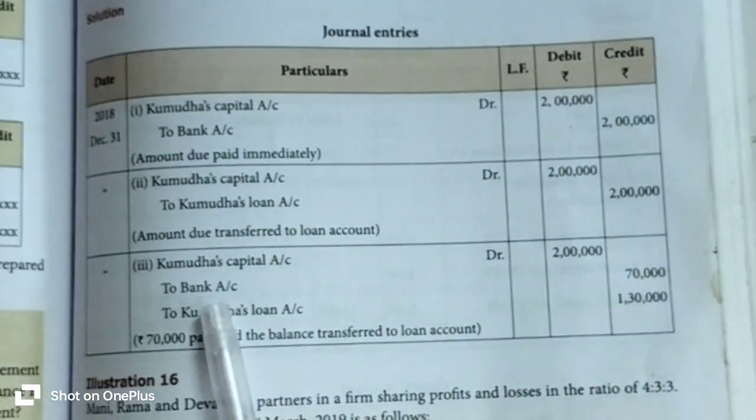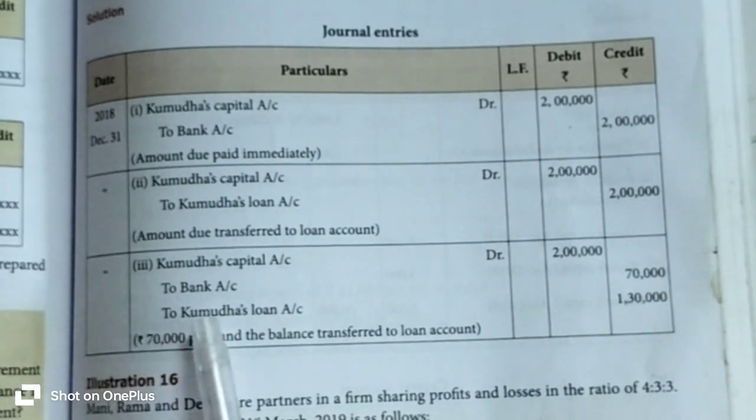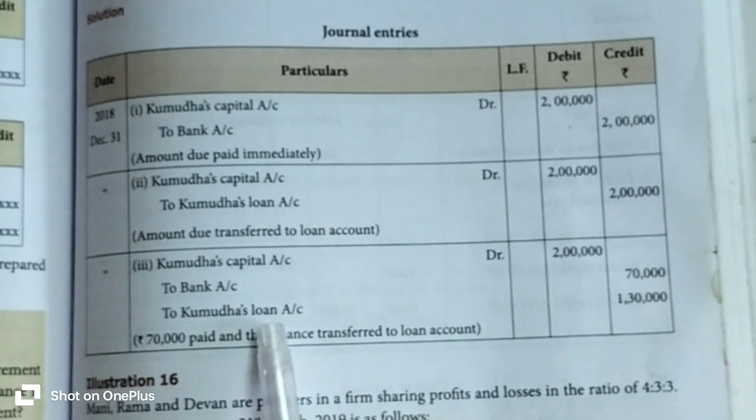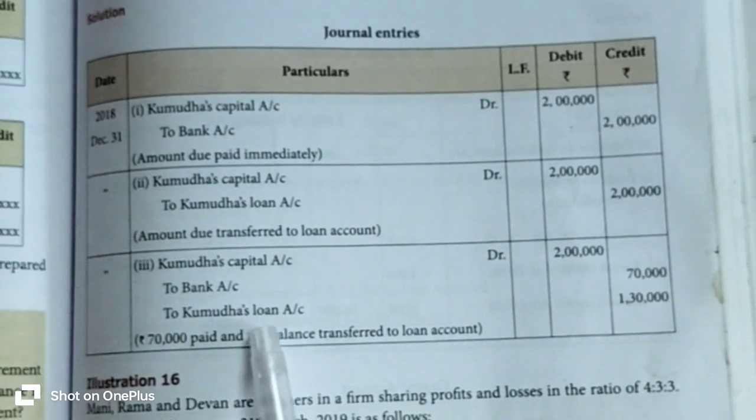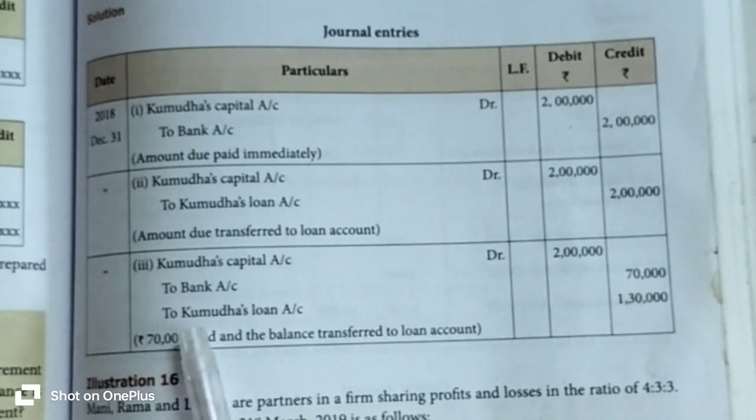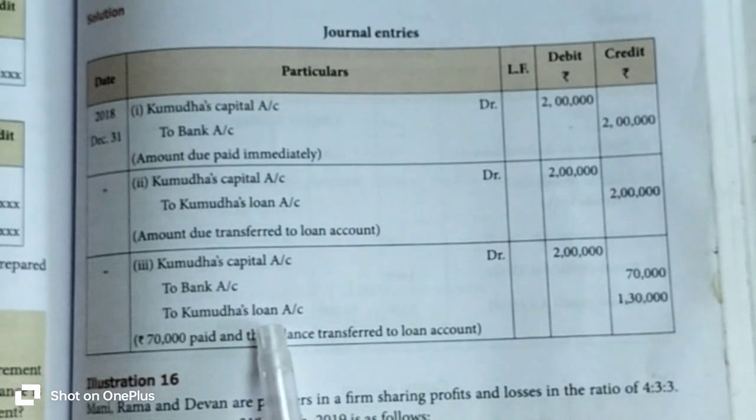And the rest of the balance due amount is transferred to the retiring partner's loan account, because the firm needs some time to collect the settlement amount. Up to that settlement, the firm treats Kumuda's settlement amount as a loan amount.